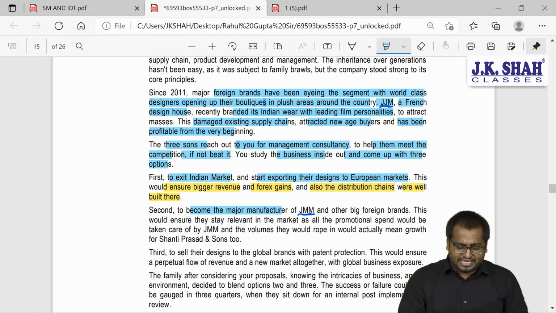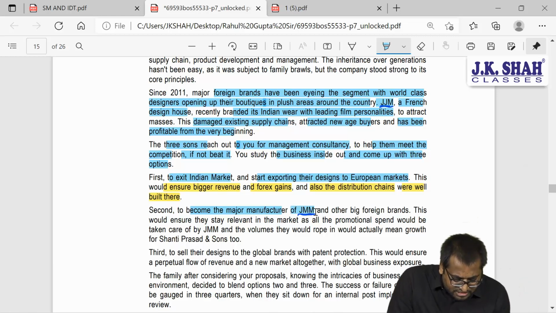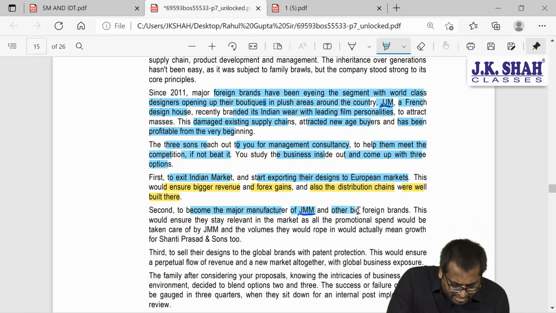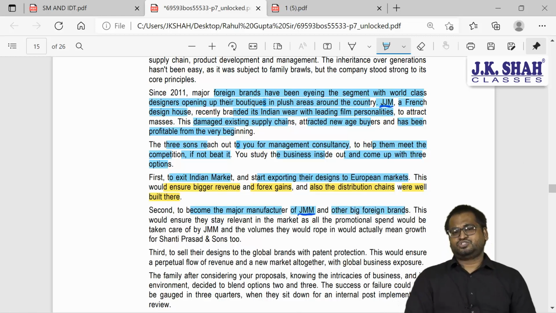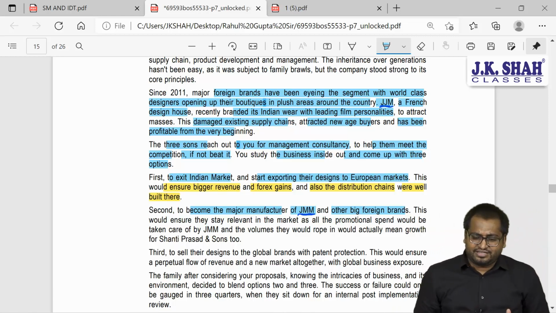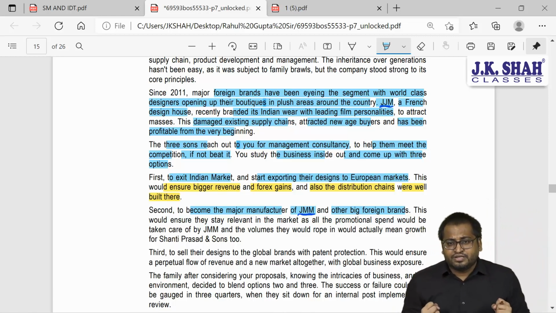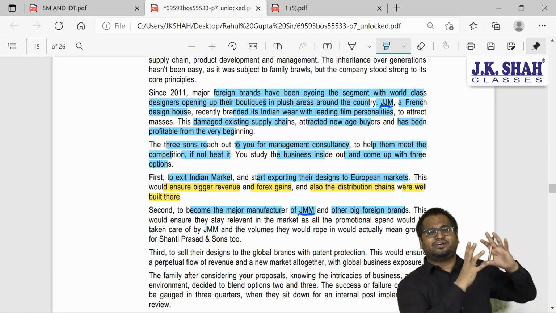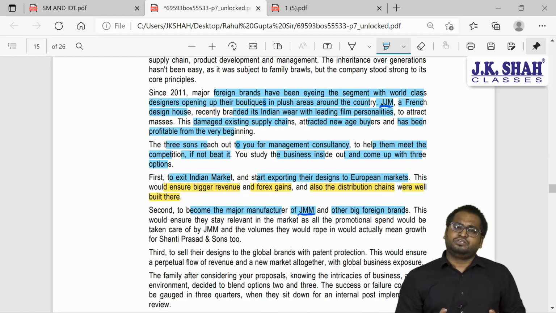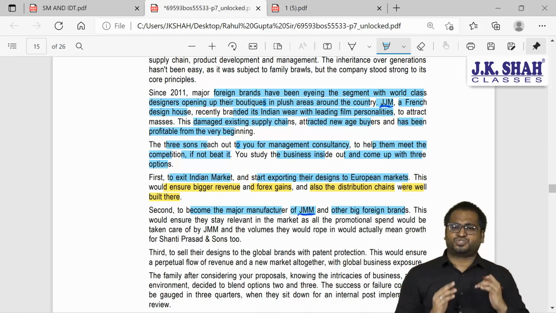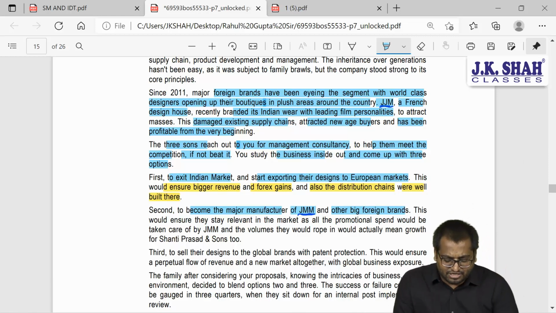So to become the major manufacturer of JMM or JJM, whatever we call it, and other big foreign brands. So this is the second alternative which you have given to the organization. What is that alternative? That you start manufacturing for those competitors and other companies. So you become the contractor for them. This is the second option. So what will be the result of this?